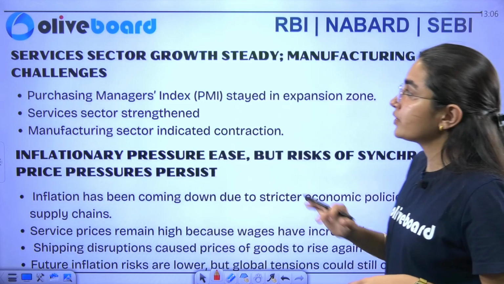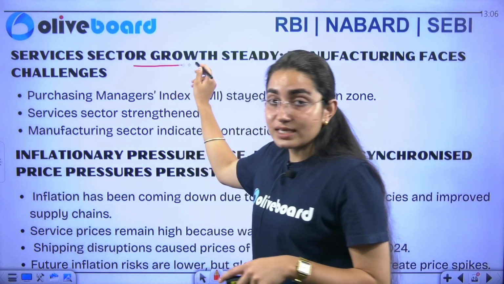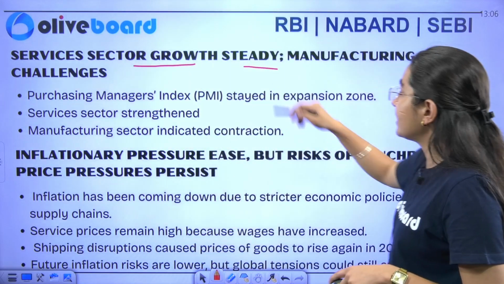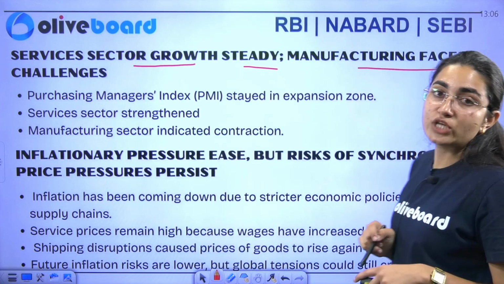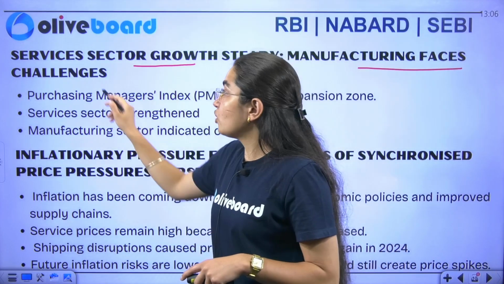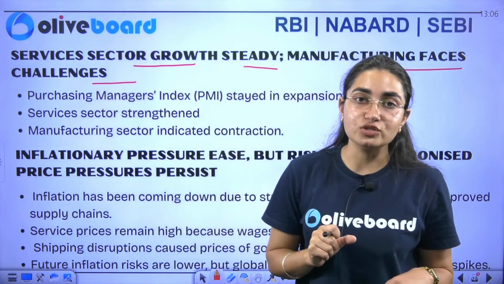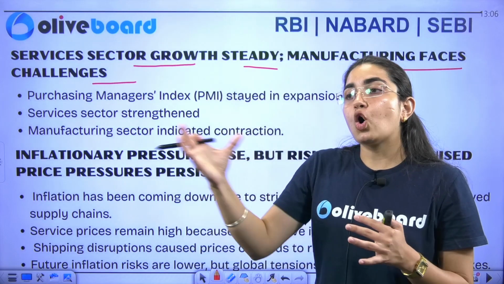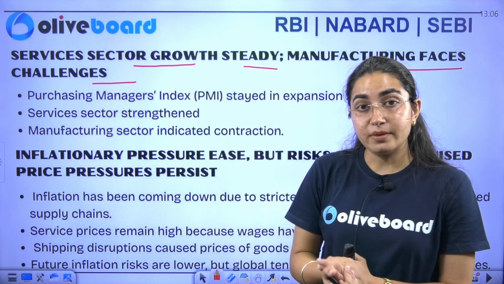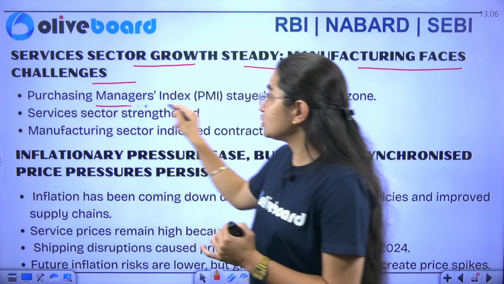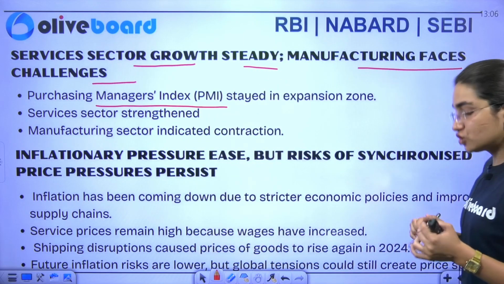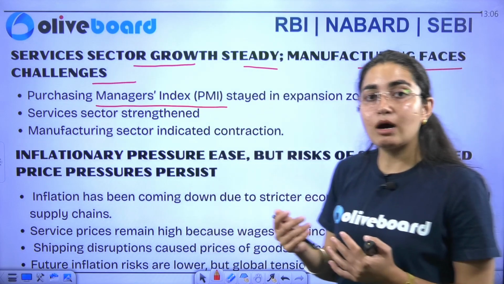Next, if I talk about the services sector, the survey says that services sector growth has been steady, but manufacturing faces challenges. The manufacturing sector is still facing challenges. Now there are a lot of aspects related to it, but specifically if I talk about the purchasing managers index, this is basically a report card.